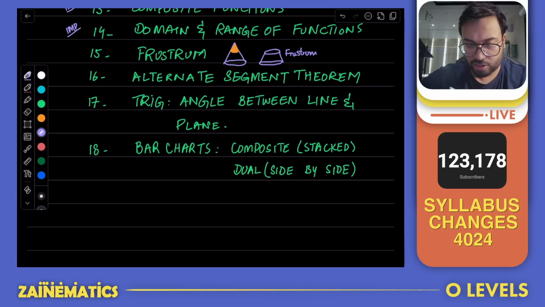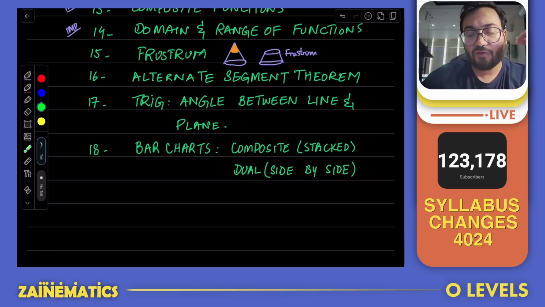There are many past paper questions which had this shape and they did not use to name it. And that is why we did not use to teach it as a name, because it's very understandable that if you have to find the volume of a frustum, it cannot have a new formula for itself. It's basically a bigger cone minus a smaller cone that was removed from the top. And similarly, for surface areas, the curved surface is going to be the curved surface of the bigger cone minus the curved surface of the smaller cone. That will give you the curved surface of the frustum.